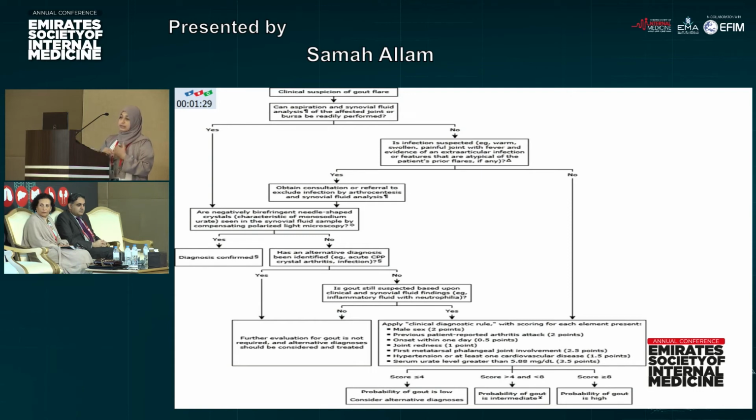According to the aspiration, we are not looking only for the crystals, we are looking for the number of cells to see if there are inflammatory cells or not, to diagnose septic arthritis. We look for another crystals like the calcium pyrophosphate crystals, or any other findings like a positive Gram stain, through the synovial fluid examination.